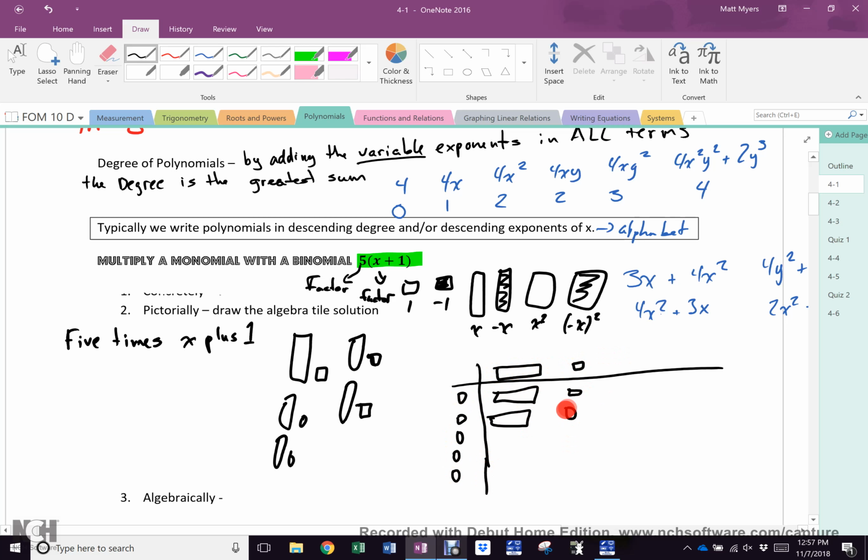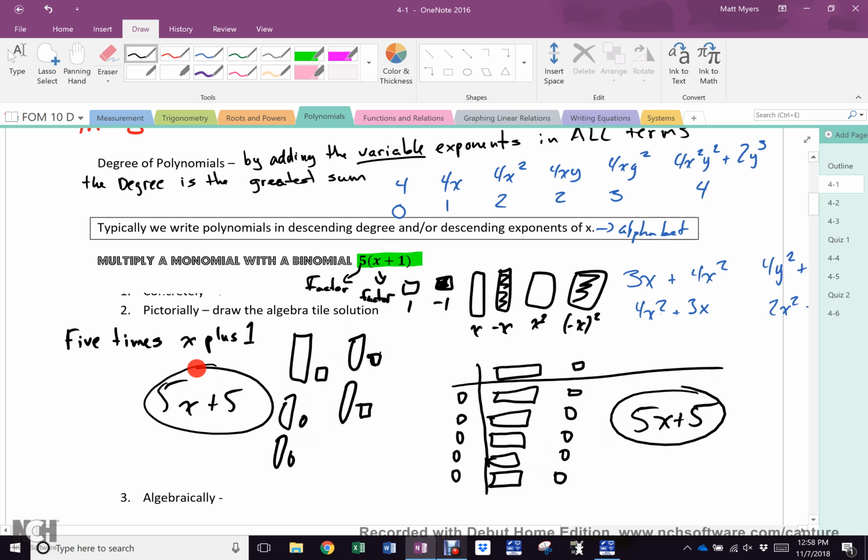Stretches out 5. 5 x's, 5 of them, 5x plus 5. Here, grade 3, where we actually just did 5 of what we were multiplying, we still have 1, 2, 3, 4, 5 x's, and 1, 2, 3, 4, 5, positive 5. And you see how we get the same answer.